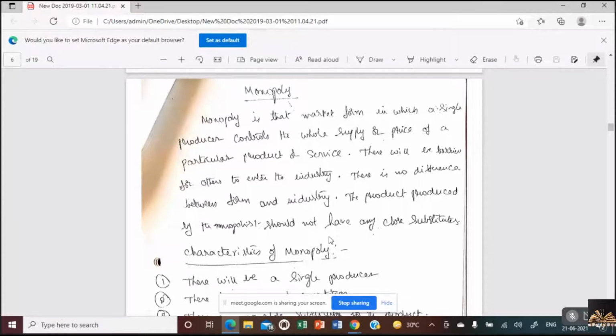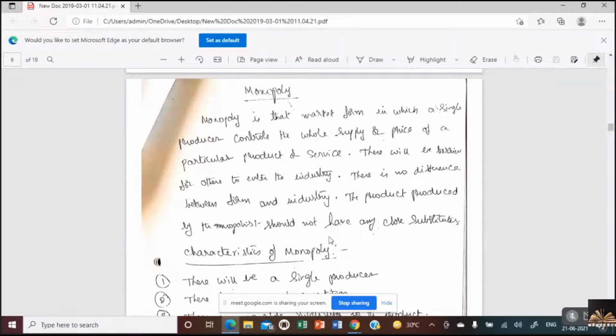Perfect competition. Yes, that's what I'm asking. So we have done price and output determination under perfect competition. There, initially supernormal profits, no profit no loss, then abnormal losses. But in the case of monopoly, in the long run, a monopolist enjoys abnormal or supernormal profits.